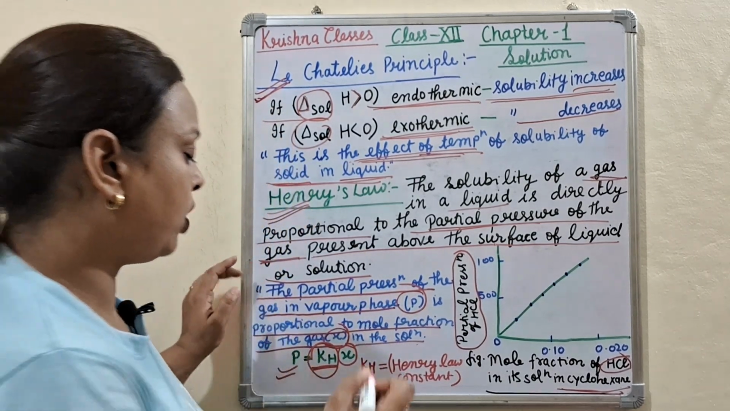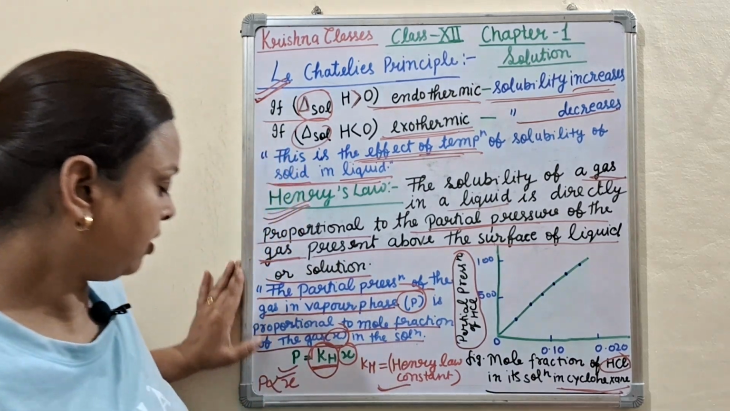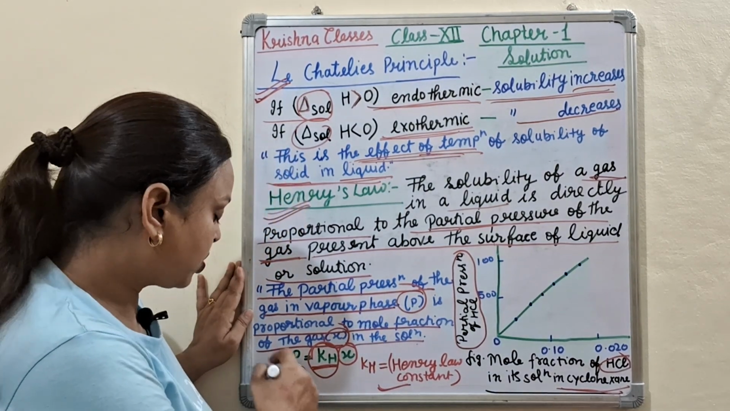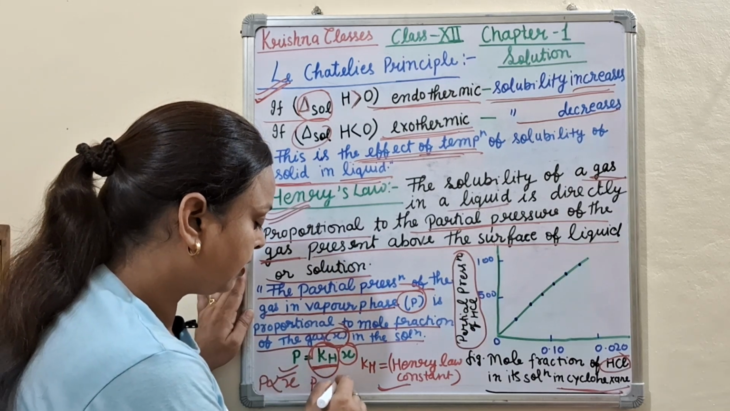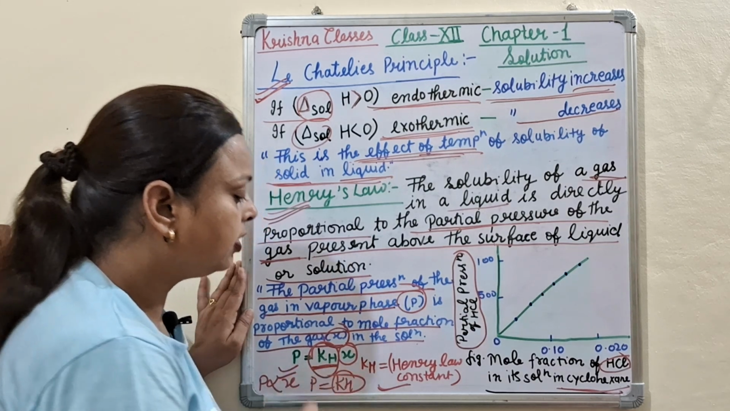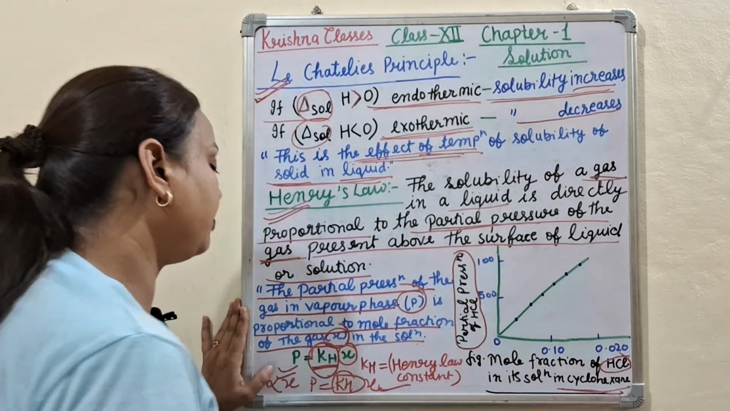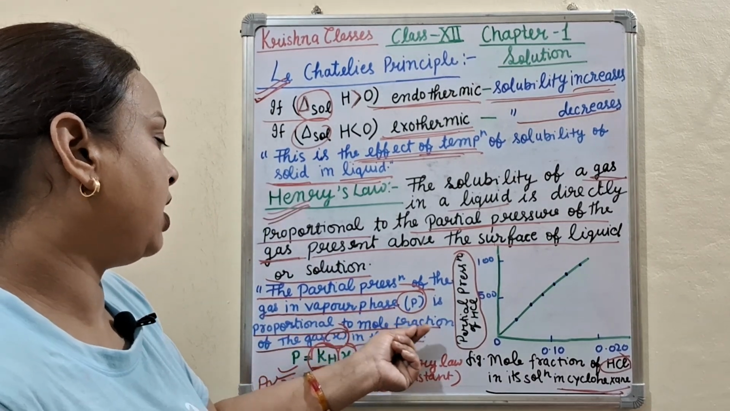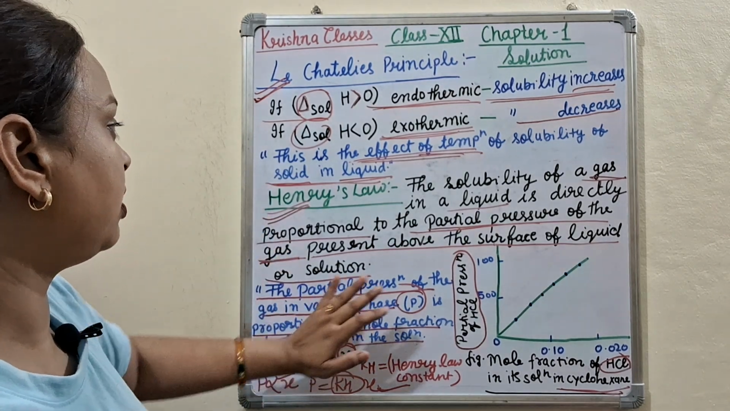P is proportional to X. When we remove the proportional sign, then we use KH. This is called the Henry law constant. P equals KH into X, where X is the mole fraction. So this is Henry's law.